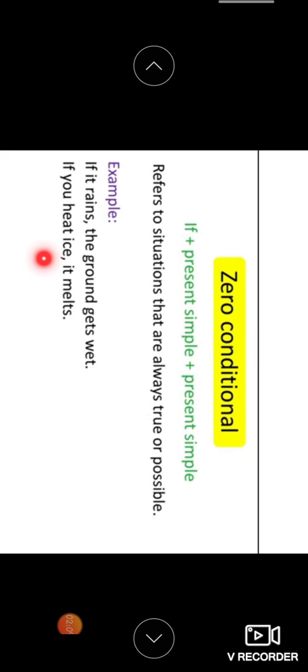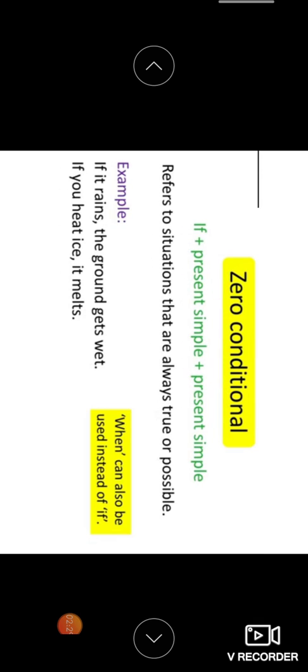If you heat ice, it melts. Here heat is a simple present and it melts is also in a simple present. Okay, it is called a zero conditional, where no other tense form or other verb form is used. It is only both the present forms with the help of this if conditional. Sometimes we can also change if into when. For example, we can say when it rains the ground gets wet. When you heat ice, it melts. There's nothing wrong. Okay, instead of if we can use when also.